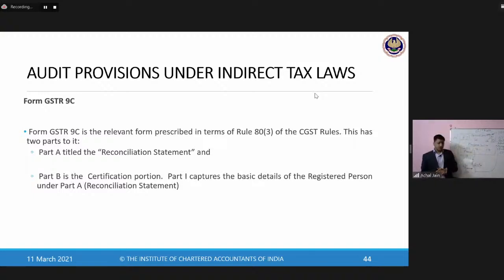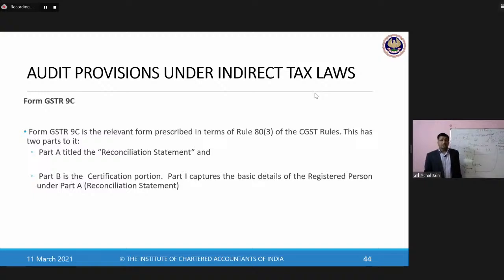So it's similar to tax audit. Here again, all of these forms, whether it is GSTR 9 or GSTR 9C, are forms which are required to be filled online. And the tax audit report, which is nothing but this GSTR 9C, is also something which is filed online. So there's no hard copy in this case. It's all done online. It's all required to be audited online. There's no portion out of this that gets produced in hard copy. It's completely an online form.